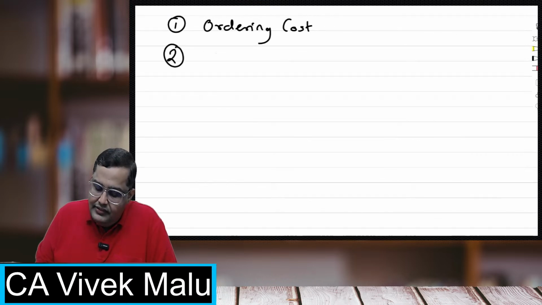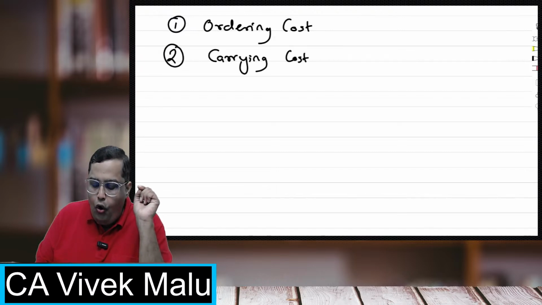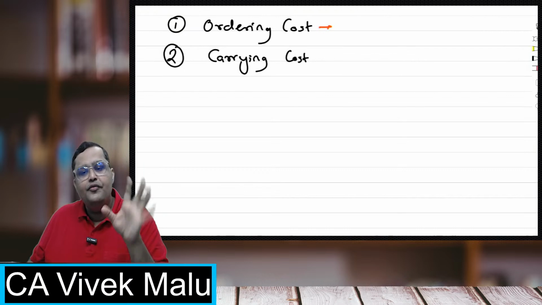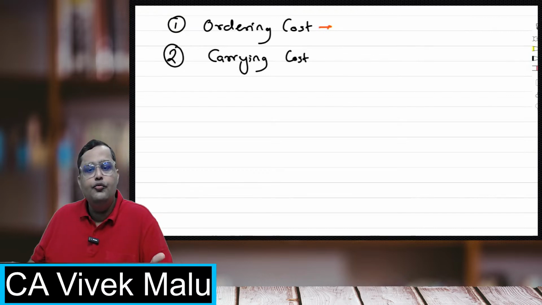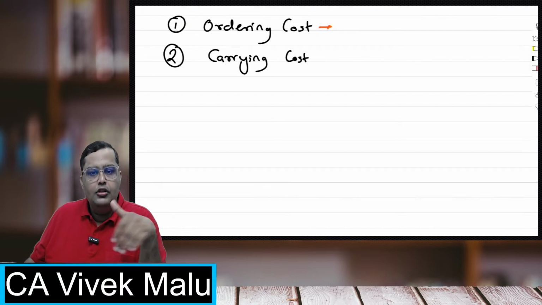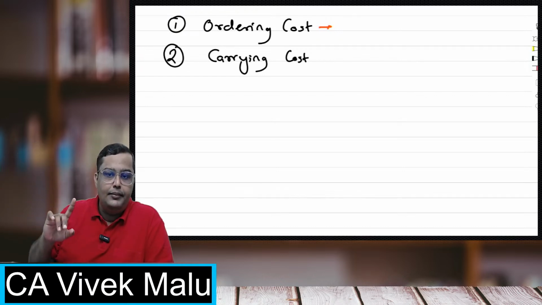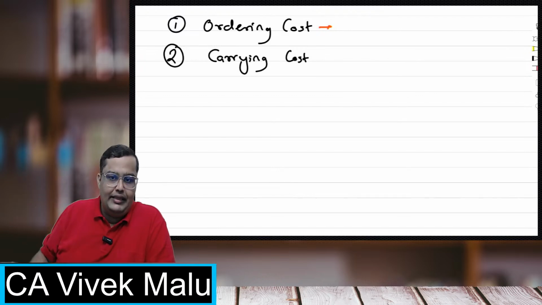The second is the carrying cost. By the way, I'll always suggest you remember, ordering cost is kind of advertisement for tender. The more orders you want to give, the more advertisements you have to make to bring the tenders. So think of it that way. If you want to make 100 orders, you give advertisements 100 times to call for tenders, so the cost will shoot up like that.